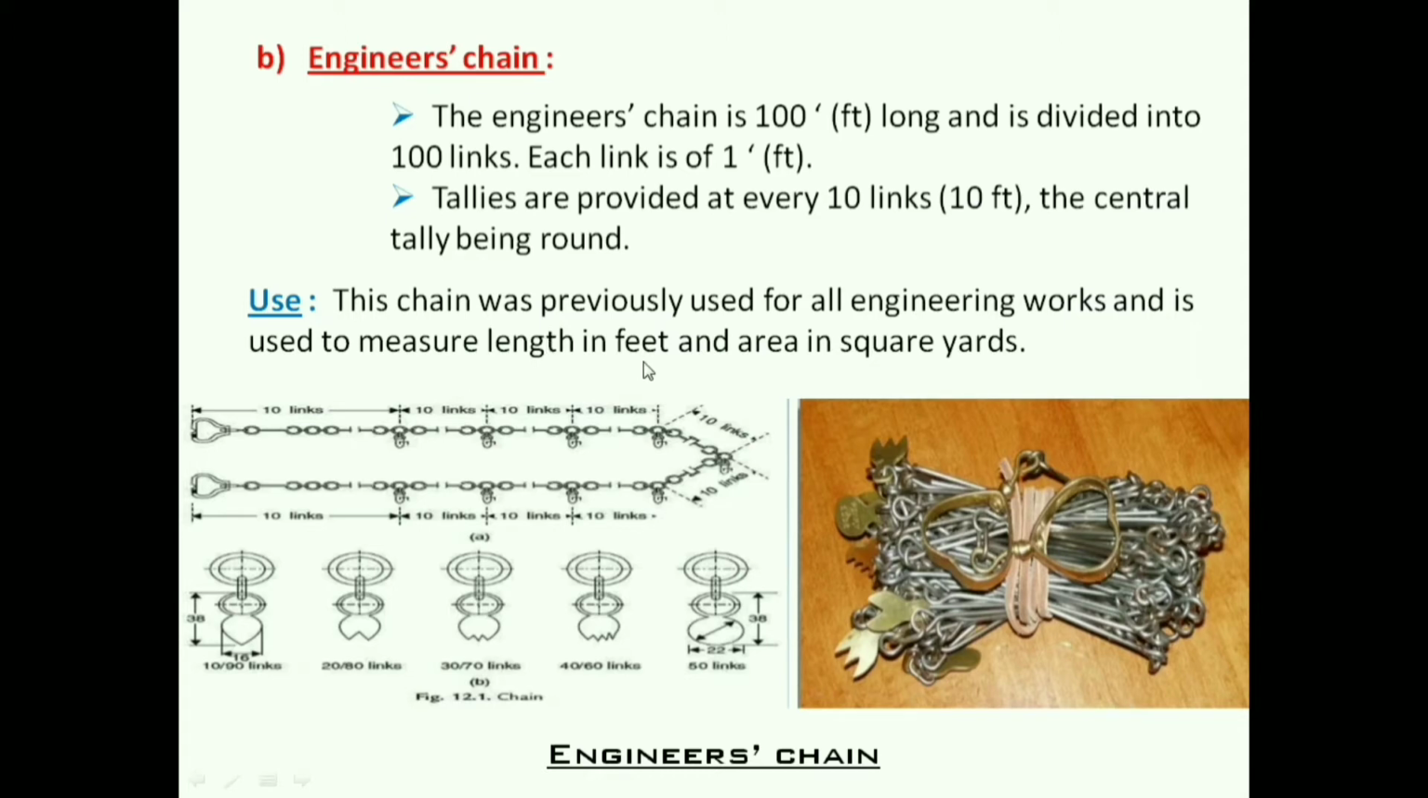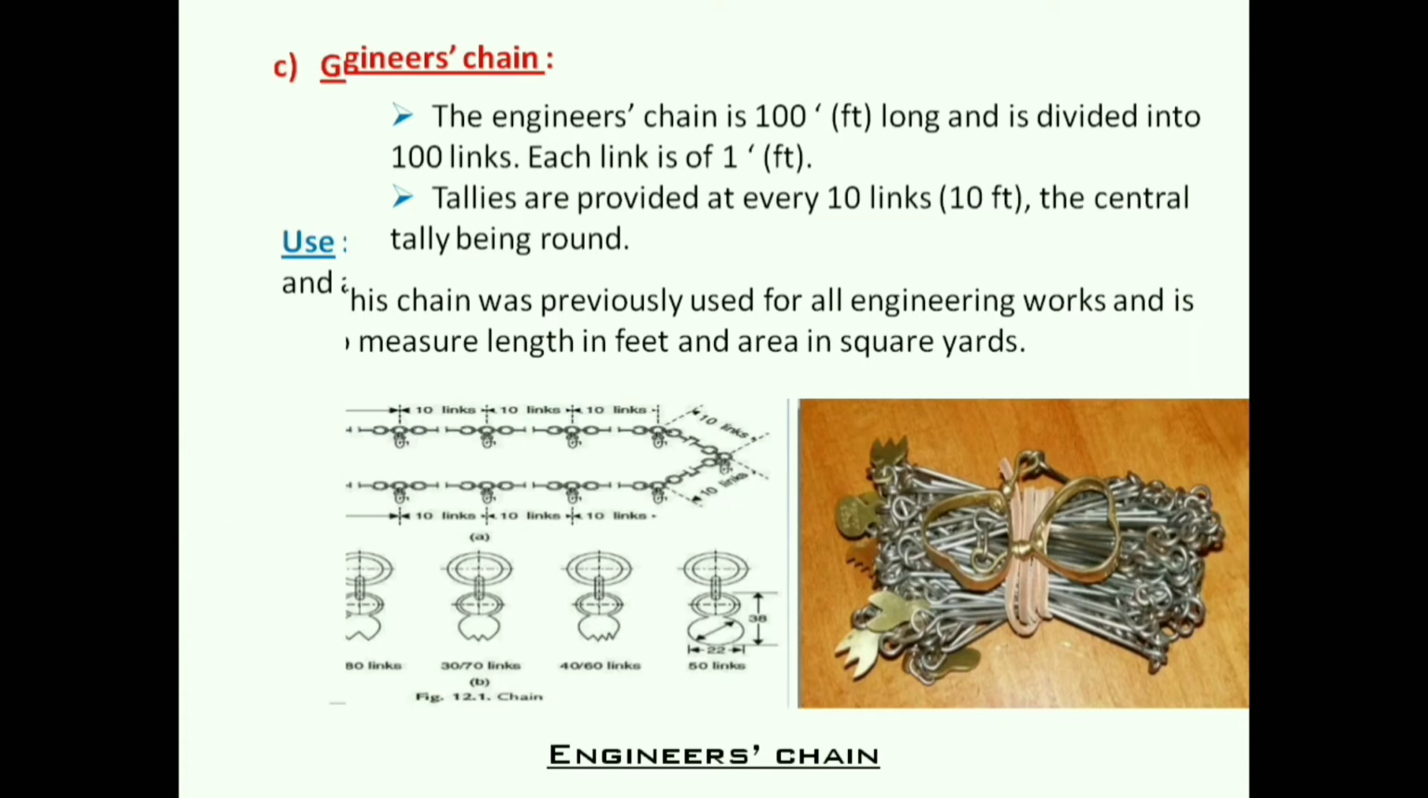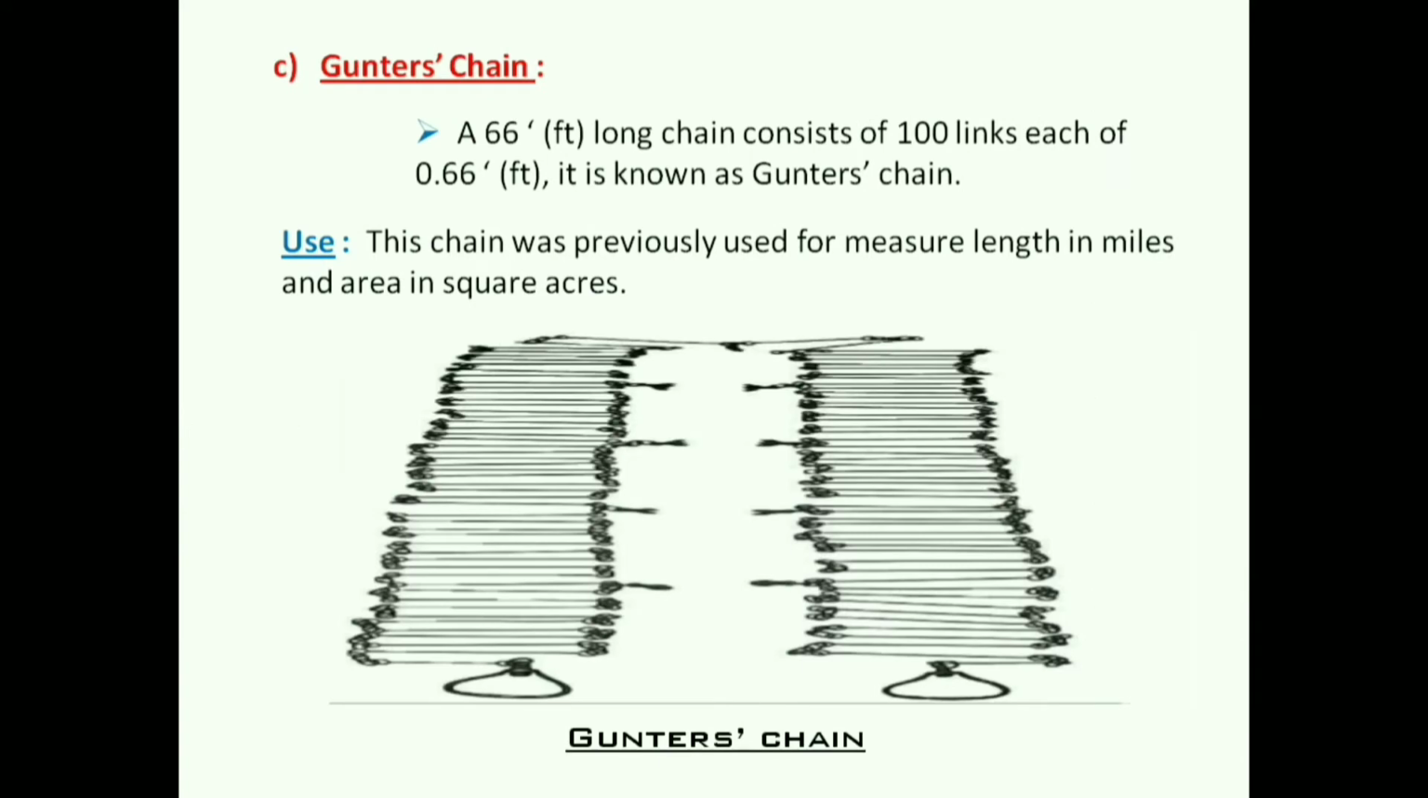This chain was previously used for all engineering works and is used to measure length in foot and area in square yard. Next, Gunter's chain. Here we can see this is the Gunter's chain and it is 66 foot long and consists of 100 links each of 0.66 foot. Use: this chain was previously used to measure length in miles and area in acres.